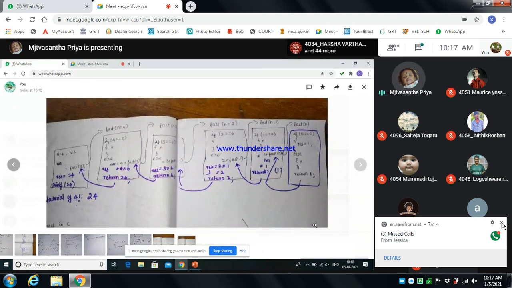I told you that in memory space, a frame is created for recursion only. That is called the stack memory. In that program, we are assuming or initializing the value n equal to 4. When it asks to enter the value, we enter 4.